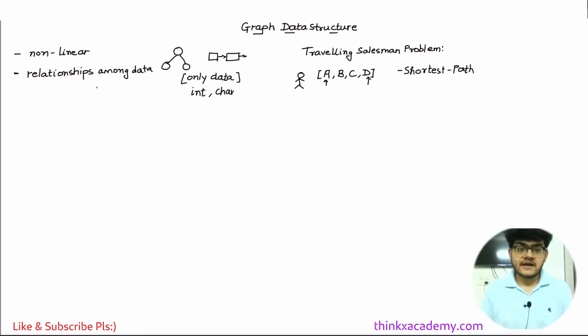Now let's understand what the second point that I have written here, relationship among data, means. Here you can see we have 4 different cities. Let's draw these 4 cities: city A, city B, city C and some city D. These are the cities, and all of these cities have some distances between them. Obviously these cities are data because they are the names of the cities.